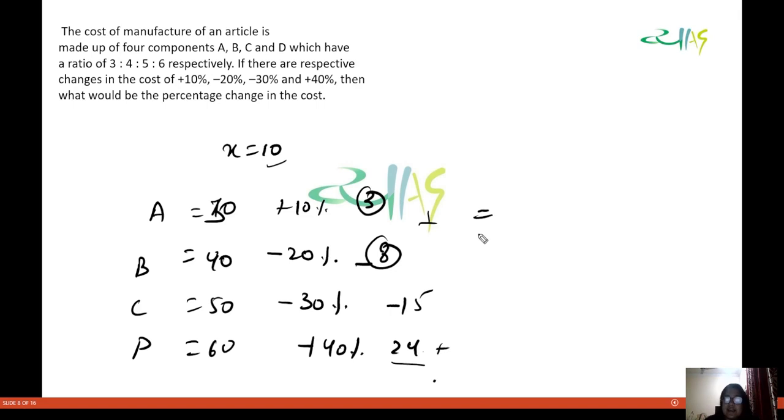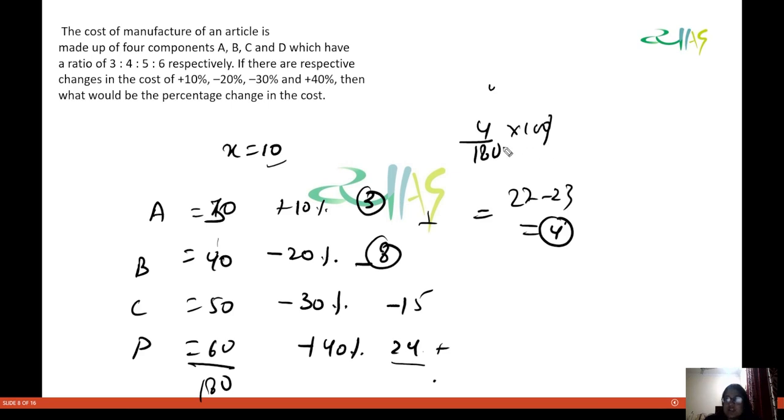If I add this all up, what will I be getting? This will be 27 minus 23, so that is 4. Now that will be how much? This is 180. And 4 by 180 into 100 is how much? Cross this, so you will be having 40 by 18.